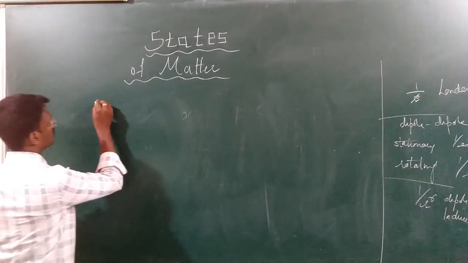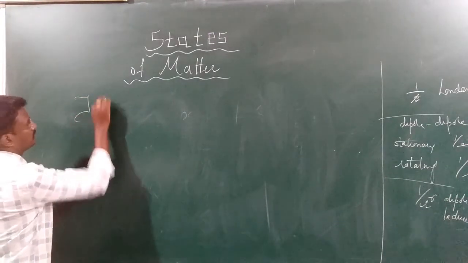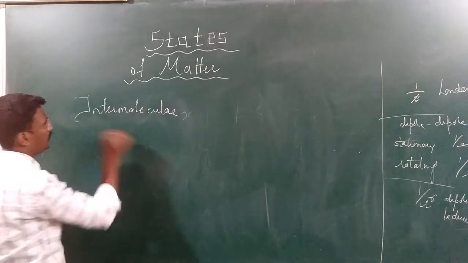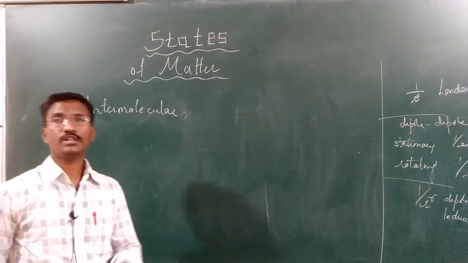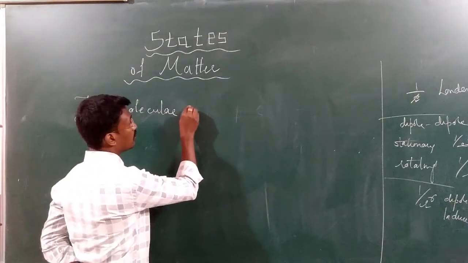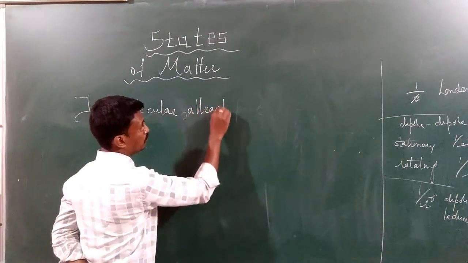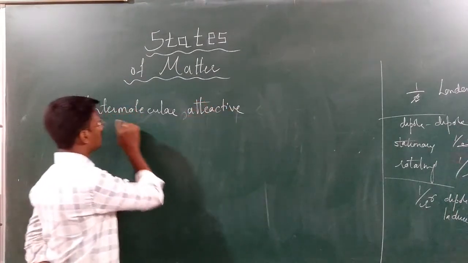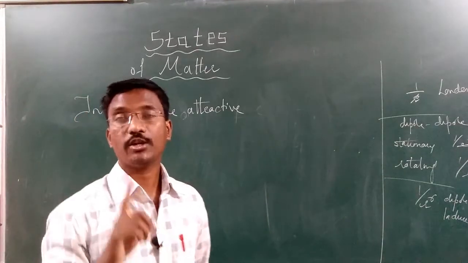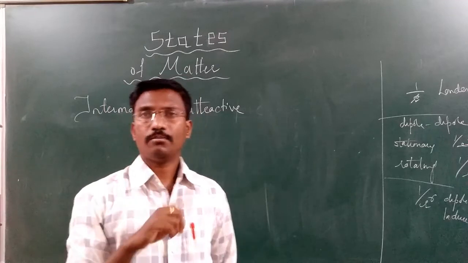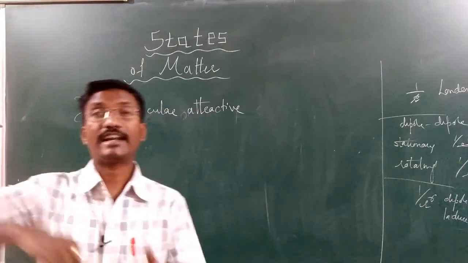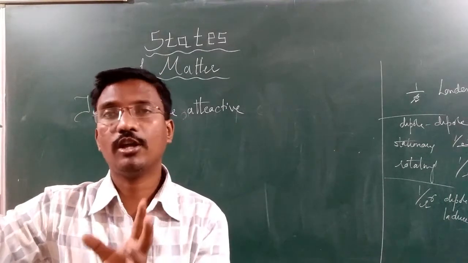In those two, the first one is intermolecular force. Commonly we call that intermolecular force, but keep in mind that intermolecular force here is an intermolecular attractive force. Why? Because whichever forces we are discussing in intermolecular force, all of them are going to explain the attraction. But in the definition we say that intermolecular forces are nothing but attractive or repulsive forces in a molecule.